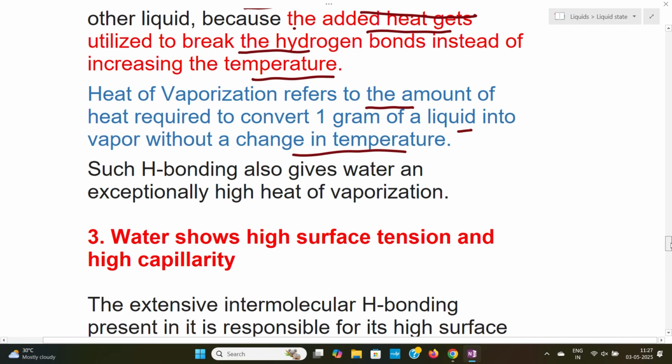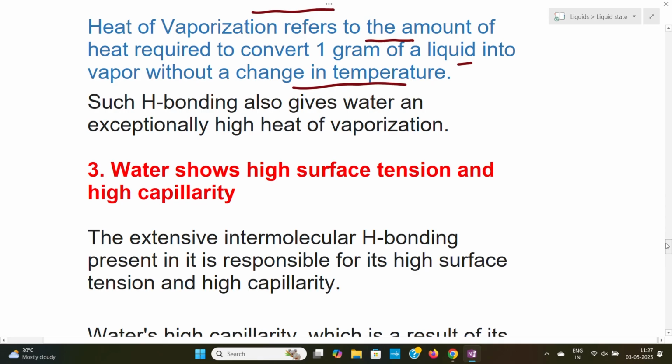The third property is that water shows high surface tension and high capillarity.